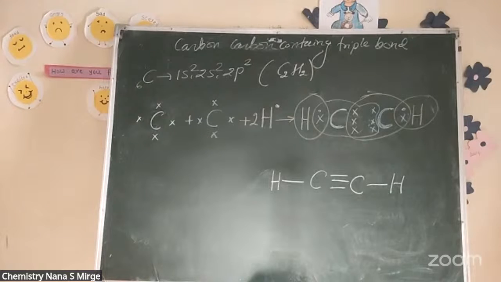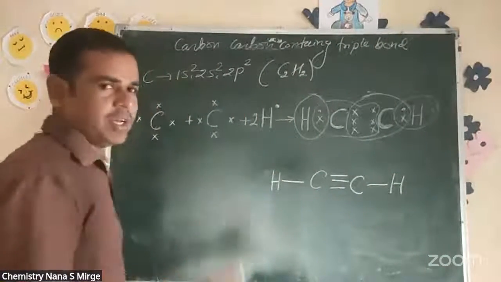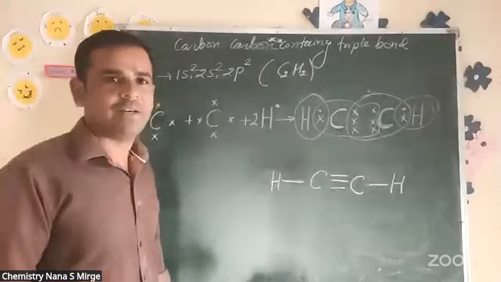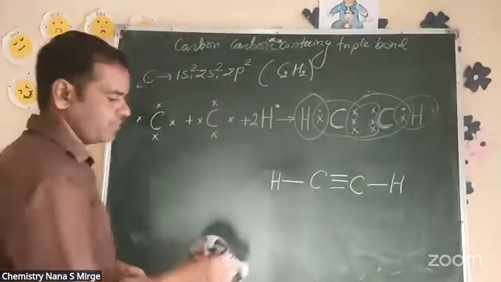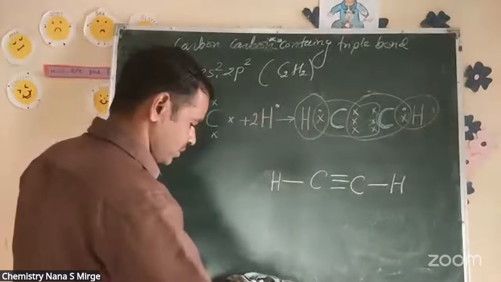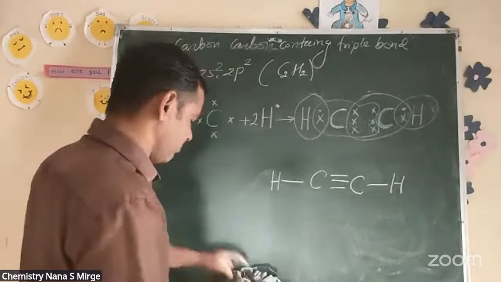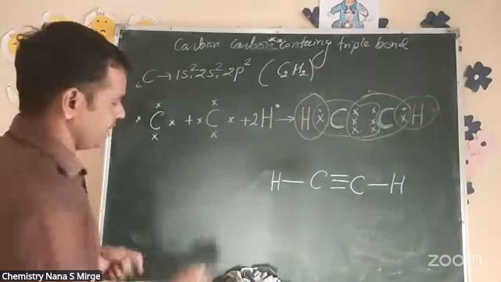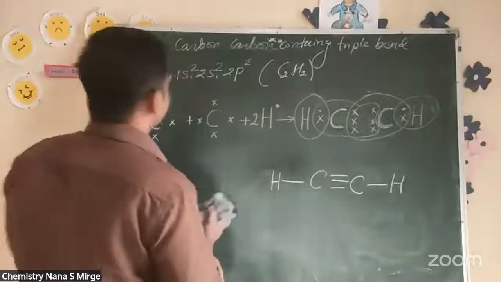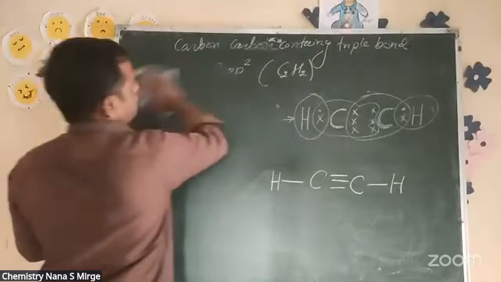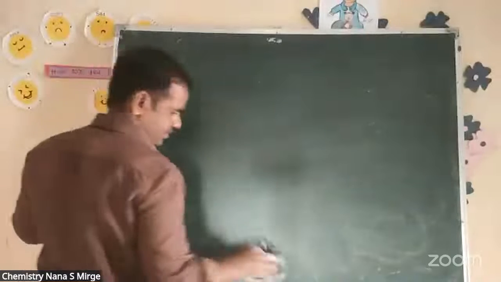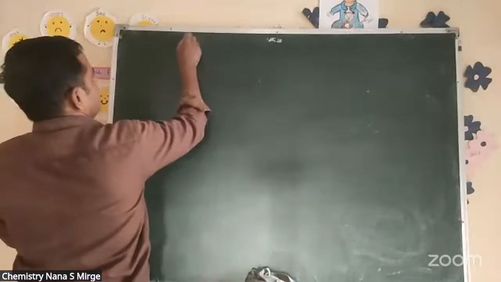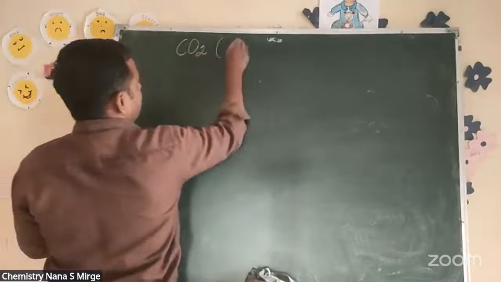So a number of compounds are formed, different types of compounds having double bond, triple bond, with saturated and unsaturated compounds. So we have a number of carbon-containing compounds. Let's start with an example. Another example is carbon dioxide. Next example is carbon dioxide. How does carbon dioxide form? CO2, carbon dioxide.